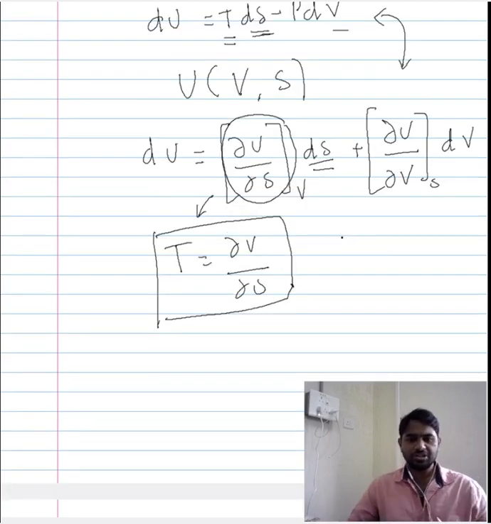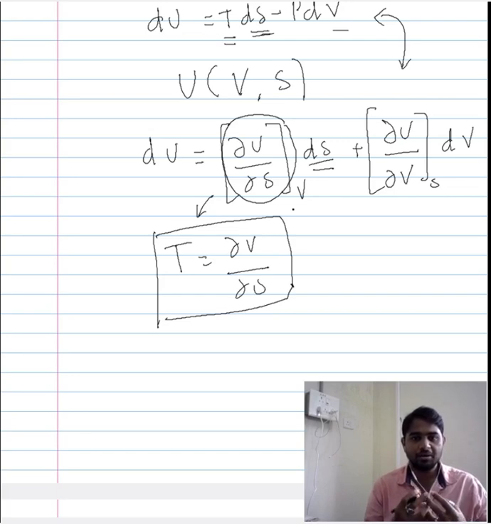The temperature change that a system experiences when it changes its state, the theoretical foundation for such a change in temperature, is expressed by this relation. So what happens is that because of the heat input, there is a change in the entropy, and this entropy in turn changes the internal energy.